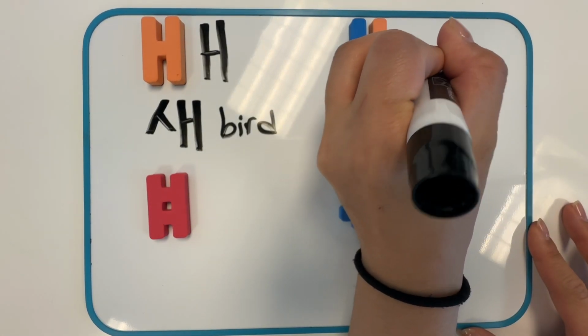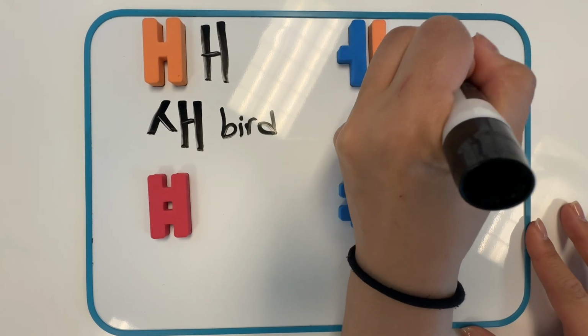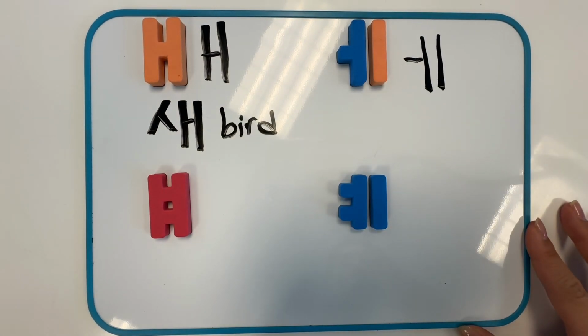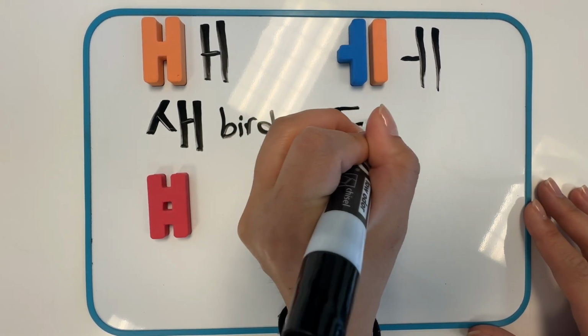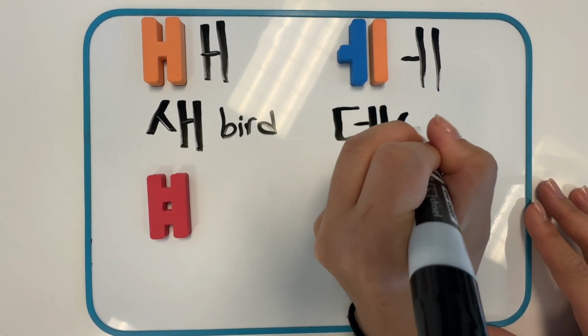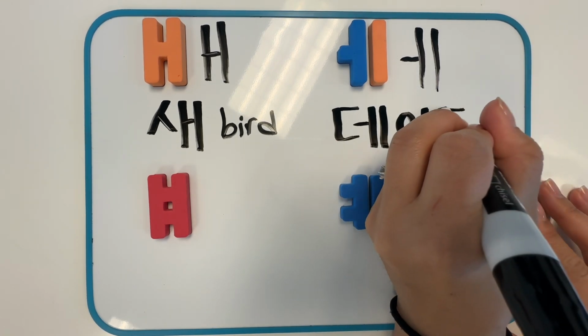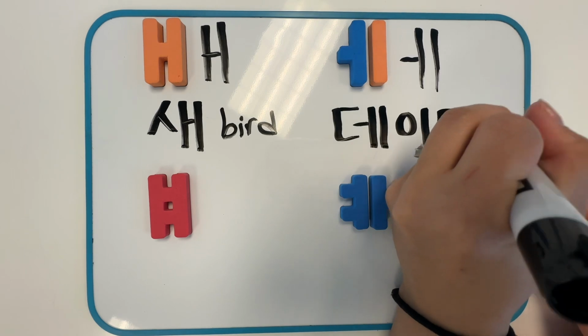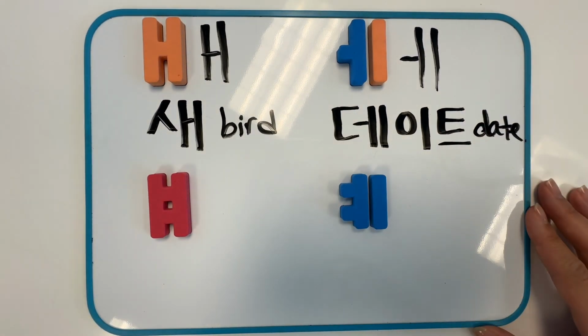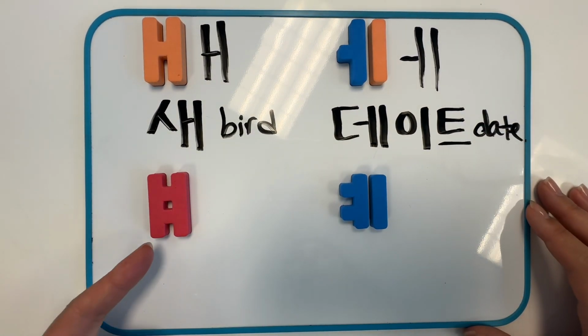The stroke order is left to right, top to bottom, top to bottom. A word example is 데이트, meaning date, like you are going on a date.